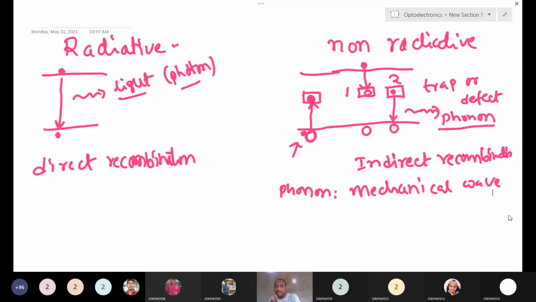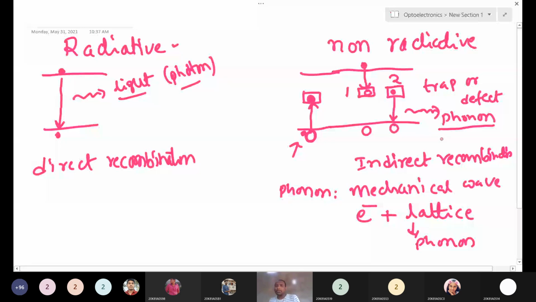When an electron interacts with the lattice, a phonon is produced. That is, when electrons interact with some atoms in a lattice, it produces a phonon or some mechanical wave. A phonon is nothing but heat. You can also say this is heat energy.